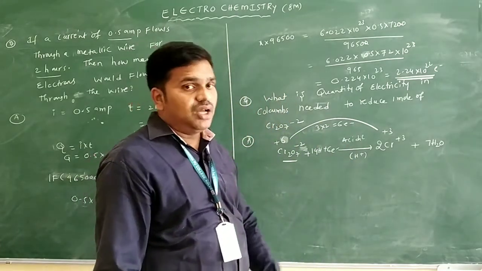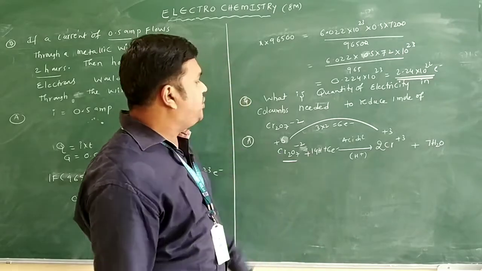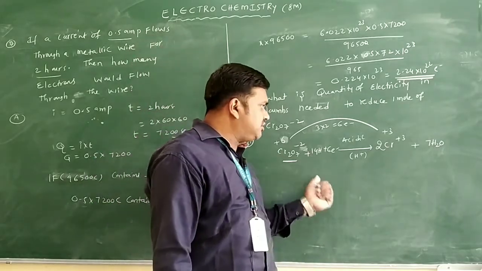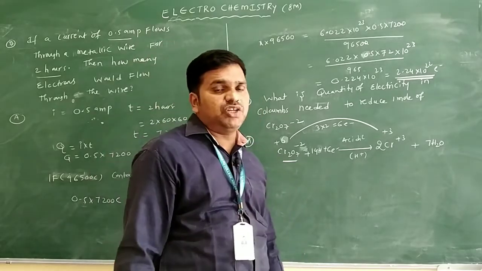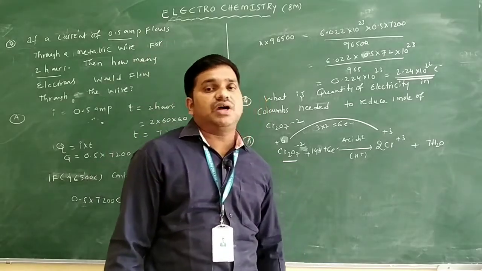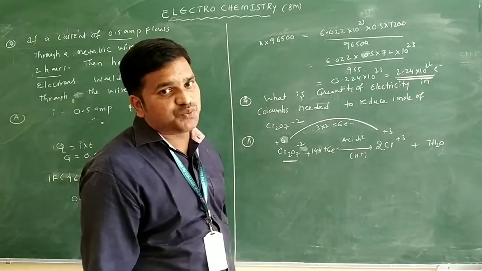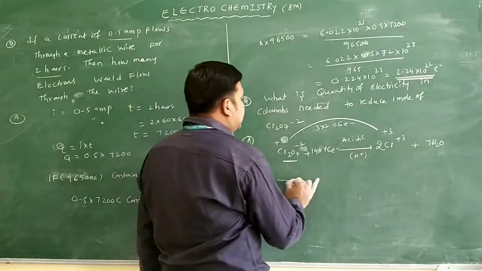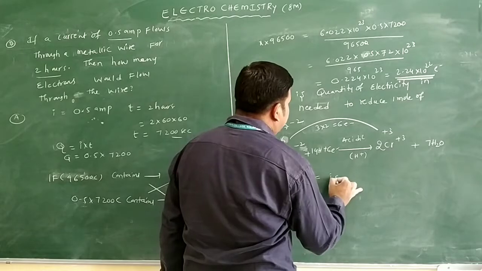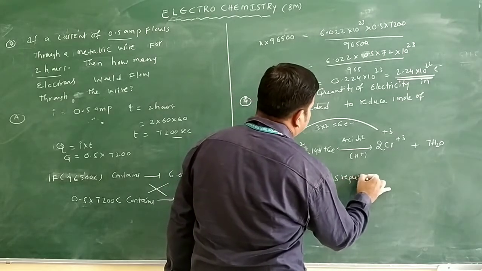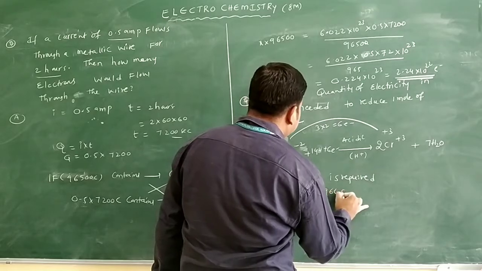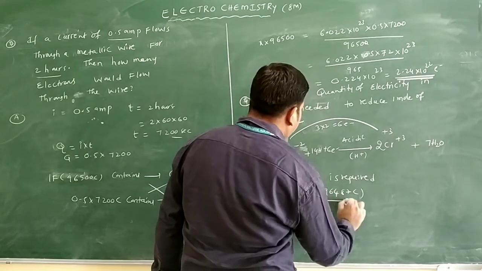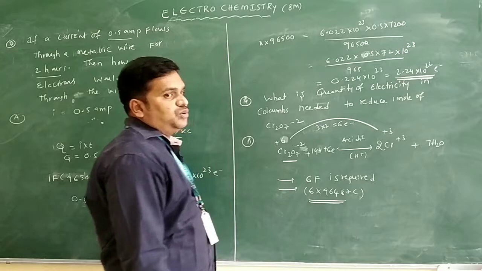So 6 electrons are utilized in the reaction to reduce 1 mole of Cr2O7 minus 2 into Cr plus 3. 6 electrons means 6 farads. What is the value of 1 farad? 96487. If you directly write the answer, 6 farads is required. So 6 farads means 6 into 96487 coulombs. This is the answer for this question.